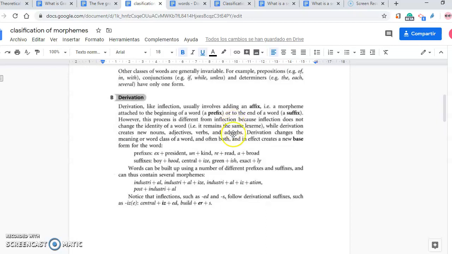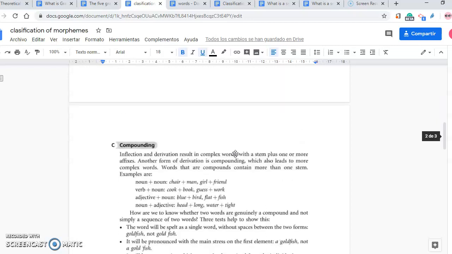However, this process is different from inflection because inflection does not change the identity of the word. That is to say, it remains the same lexeme. While derivation creates new nouns, adjectives, verbs, adverbs, derivation changes the meaning or the word class of a word, and often both, and in effect creates a new base form for the word.